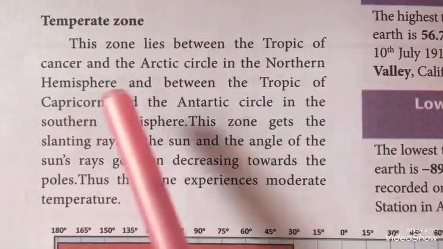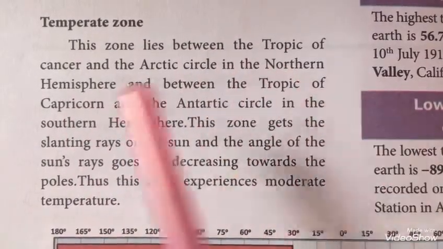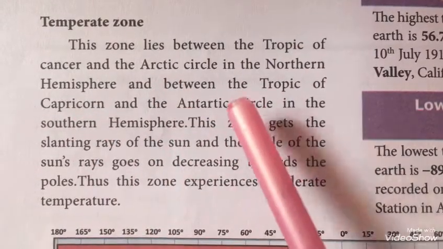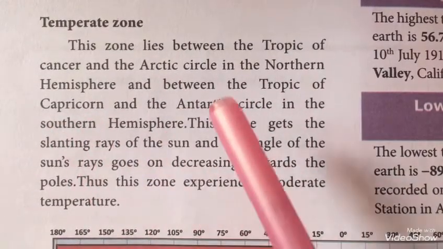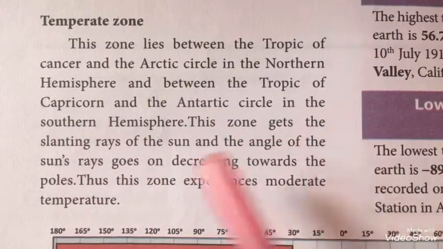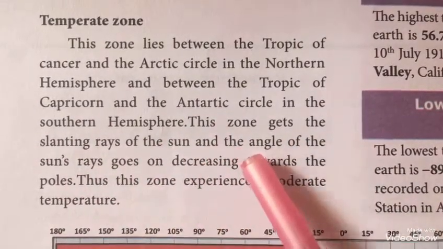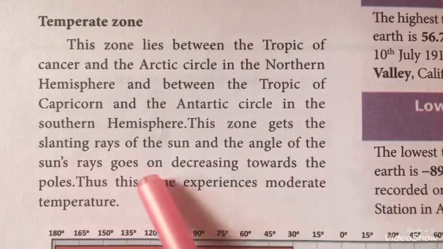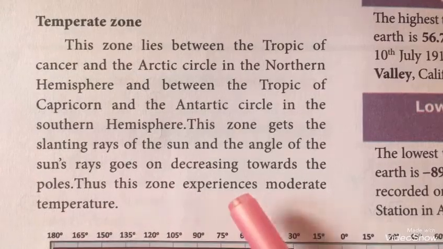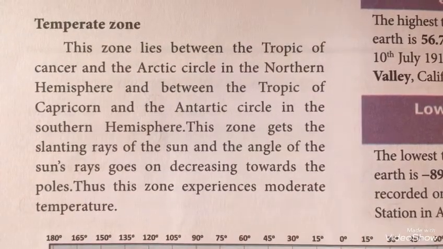Temperate zone. The zone lies between the Tropic of Cancer and the Arctic Circle in the northern hemisphere and between the Tropic of Capricorn and the Antarctic Circle in the southern hemisphere. This zone gets the slanting rays of the sun and the angle of the sun rays goes on decreasing towards the poles. Thus, this zone experiences moderate temperature.